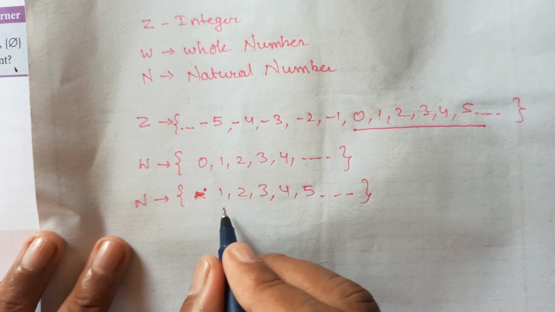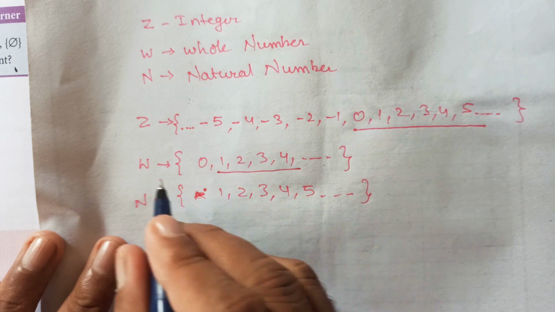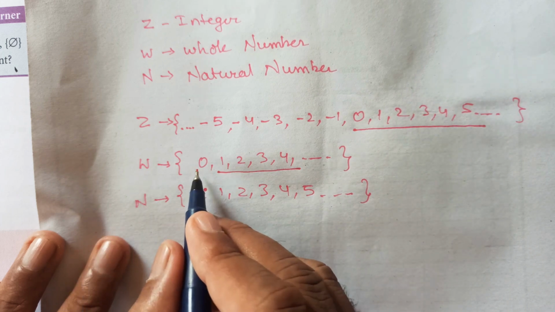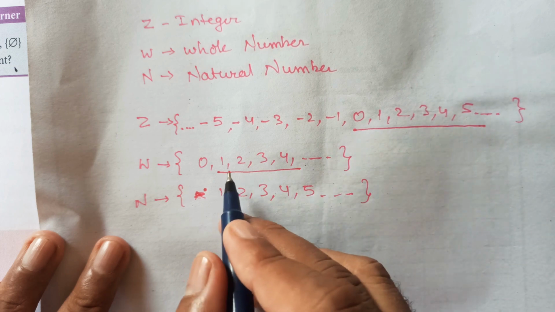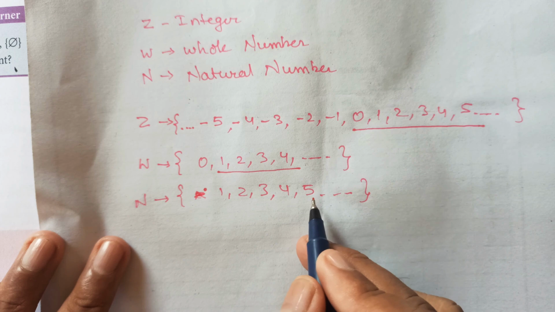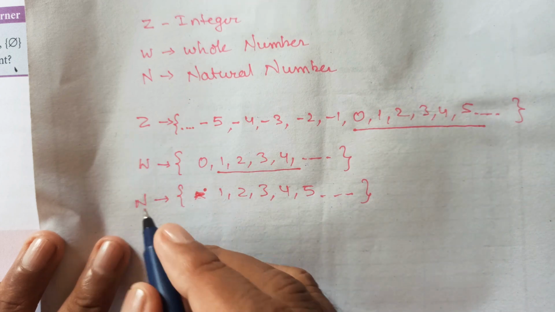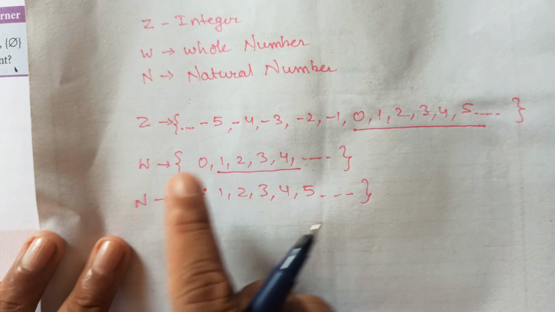As you can see, N is a subset of whole number because 0 is not there. So Z has a subset called whole number, and whole number has a subset called natural number. So Z can have whole number and natural number both as subsets.